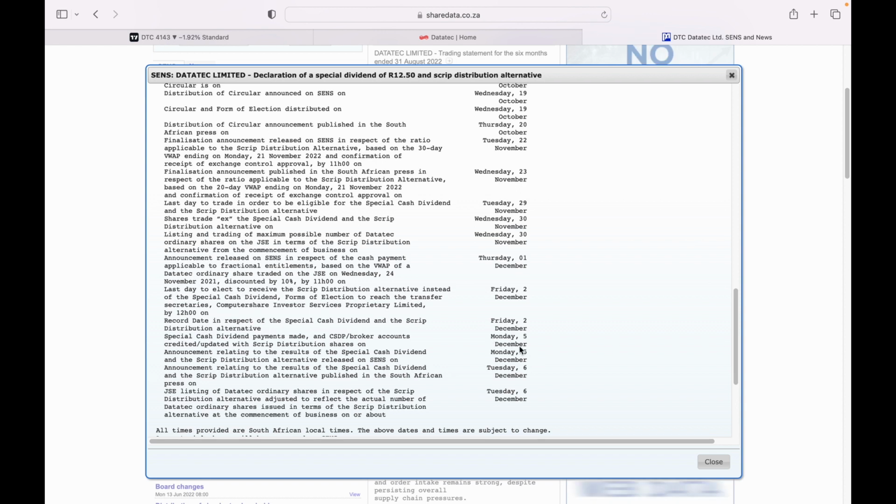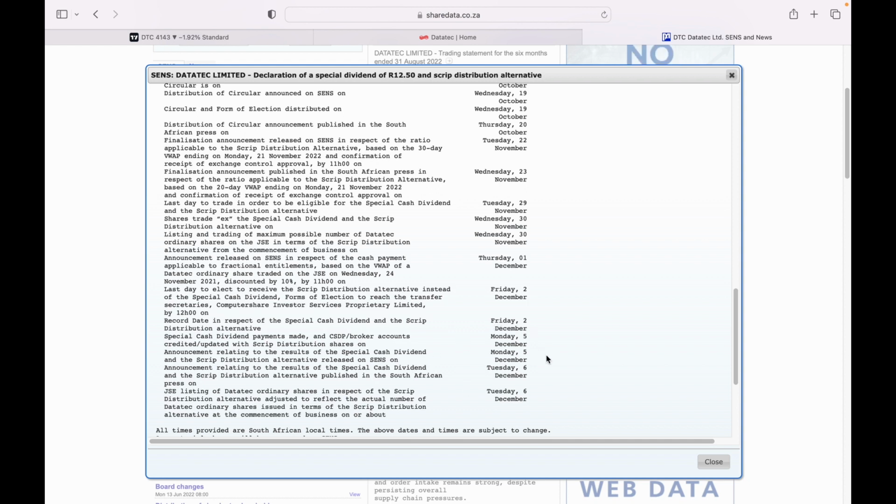Then on Monday, the 5th of December, that is when the cash or the shares are going to be received by the shareholders. So in short, the dividend is going to be paid on Monday, 5 December, whether it's a cash dividend or a share dividend. So those are the dates that you have to keep in mind. If you want to participate, you need to be a shareholder by 29 November. Then from 30 November, the shares are trading ex-dividend. Then on Monday, the 5th, that is when the dividend is going to be paid.